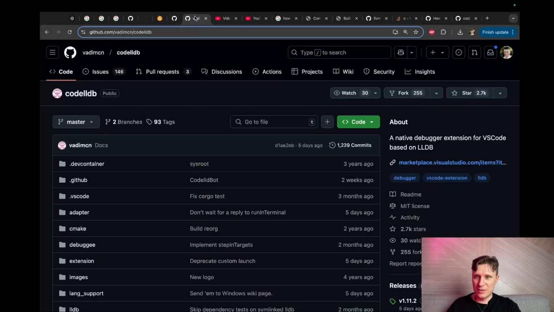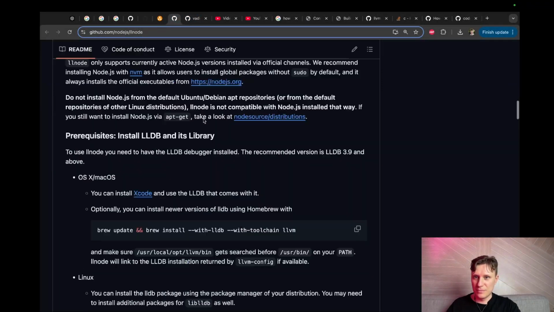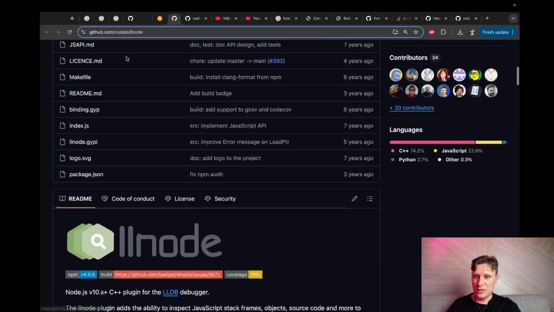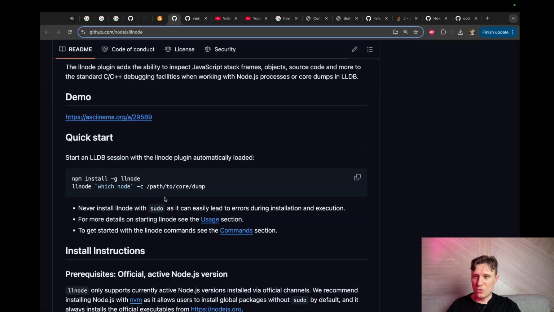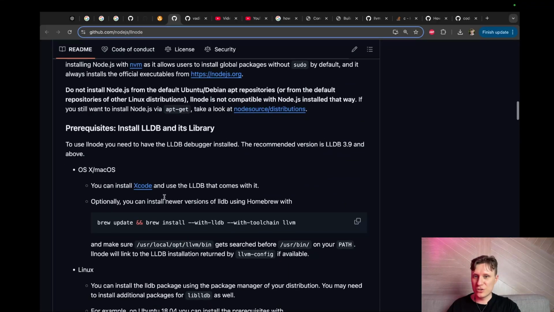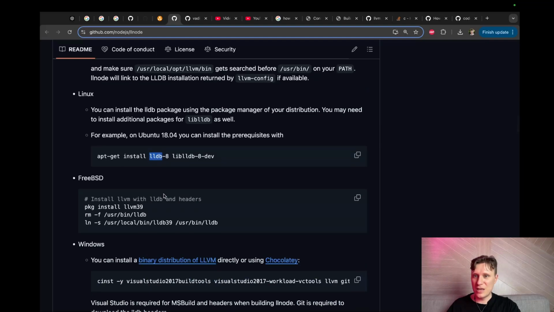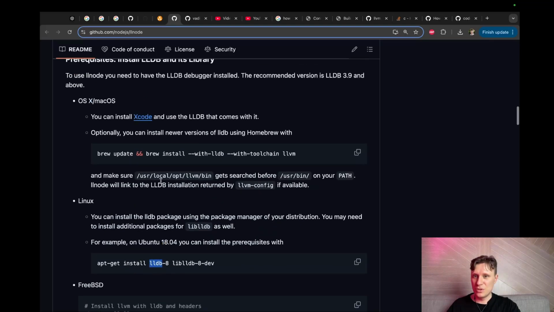LLDB DAP. llnode. We also have an extension for LLDB itself. Yeah, but I want to do it the last way. You can use Xcode with the LLDB that comes with it. Xcode.